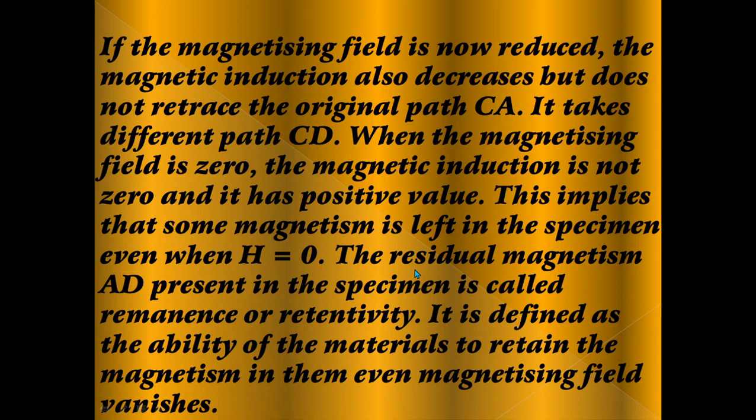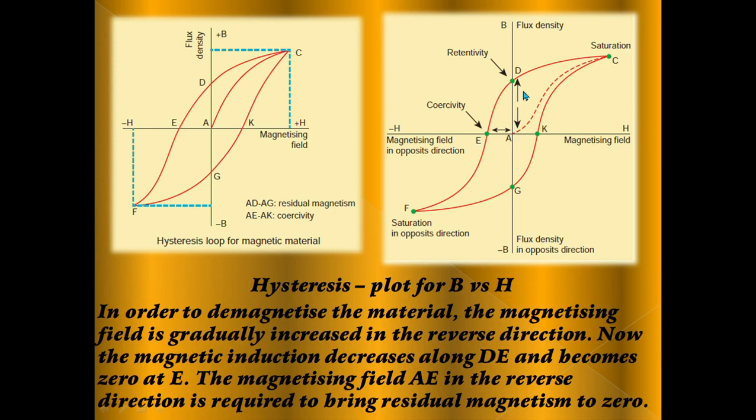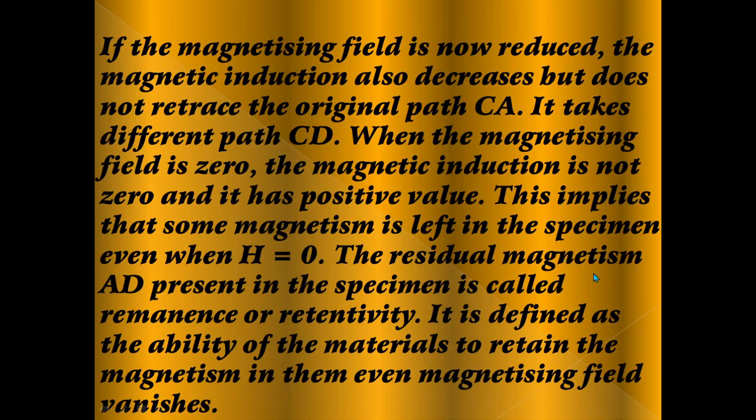The residual magnetism AD present in the specimen is called remanence or retentivity. This is also a very, very important definition. What is meant by retentivity? The residual magnetism AD present in the specimen is called remanence or retentivity.